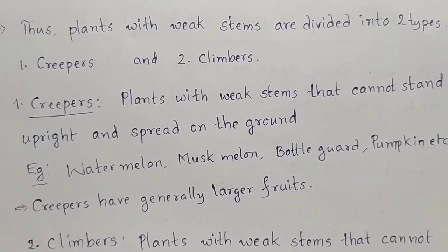Examples: watermelon, muskmelon, bottle gourd, pumpkin, etc. If you have carefully observed these plants, you might have seen that the fruits of these plants are bigger in size. Imagine if they climb up, can the plant bear these fruits? They cannot bear. That's why these plants spread. So creepers have generally larger fruits.